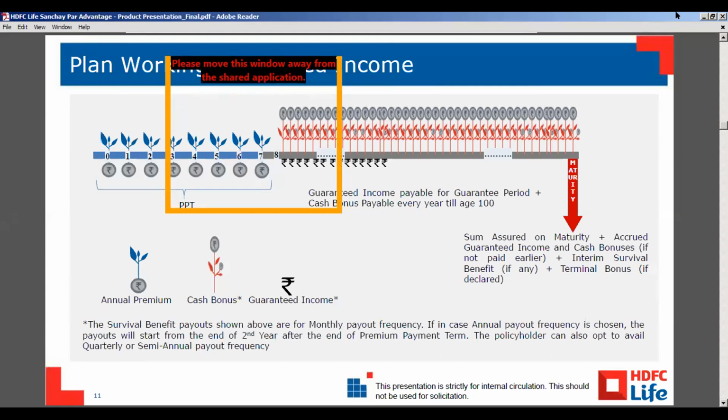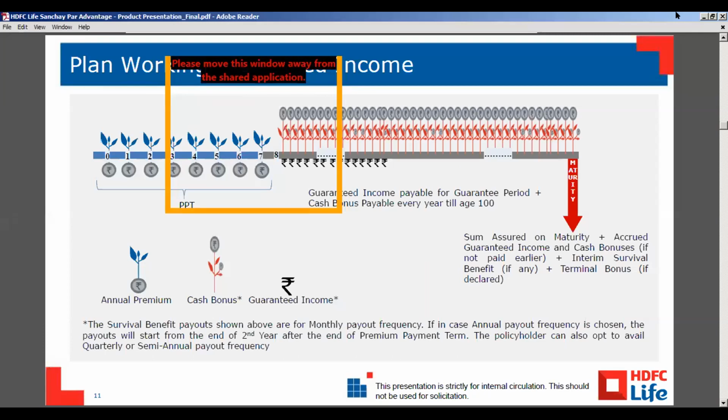In this option, the customer will pay whatever premium payment term he's choosing, and after that there will be a 1 year waiting period. After that he will receive the cash bonus and guaranteed income till the age of 100 years, because both the deferred income option and the immediate income option are whole life.